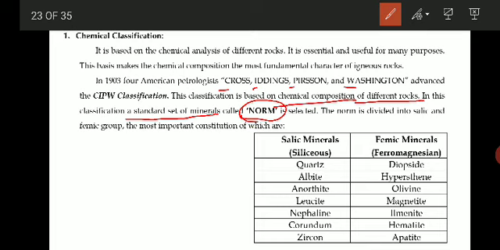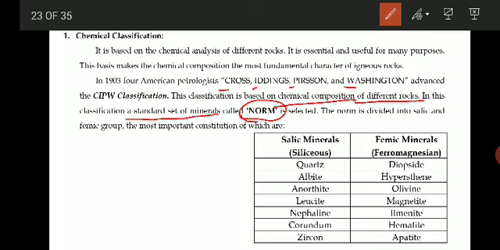So what is a norm? A norm is a standard set of minerals, and this norm is further divided into salic and femic, the salic group and the femic group. The most important constituents of these two groups are salic and femic.